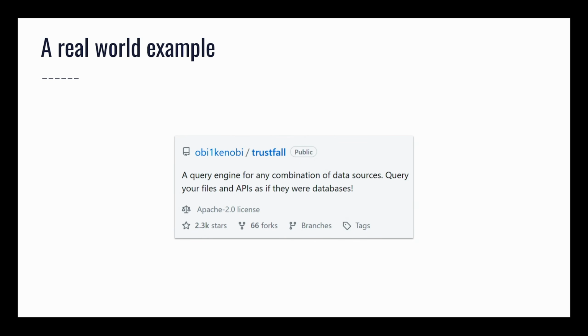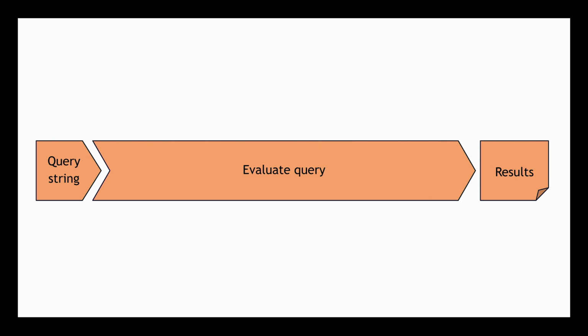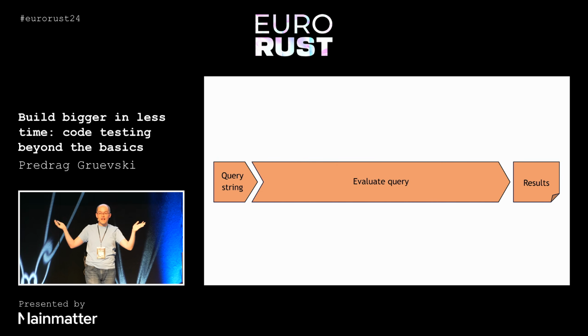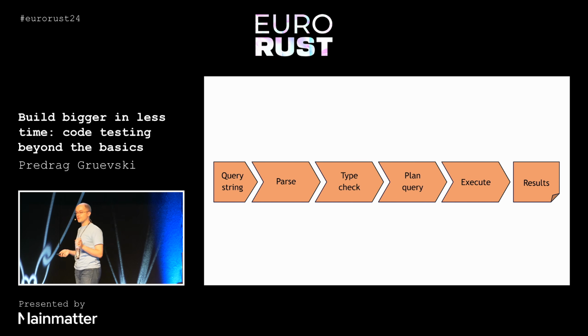It's easiest to explain how all of this works in the real world through a real-world example. The Trustfall query engine relies heavily on deterministic simulation testing. So here's that diagram from before. We have an input query string on one side, and we have results on the other. And we're evaluating this complicated query everywhere in the middle. But that is not a monolithic process. It's actually broken up into several different stages.